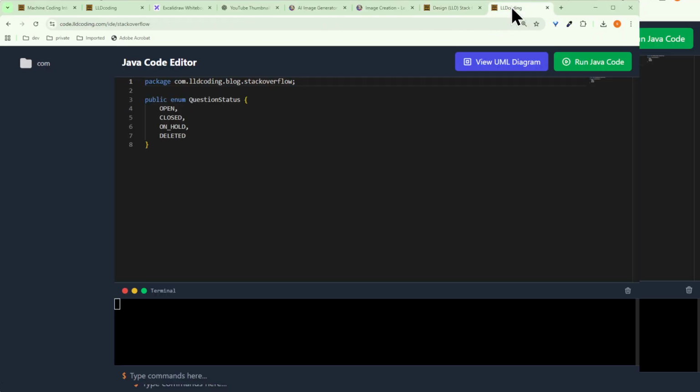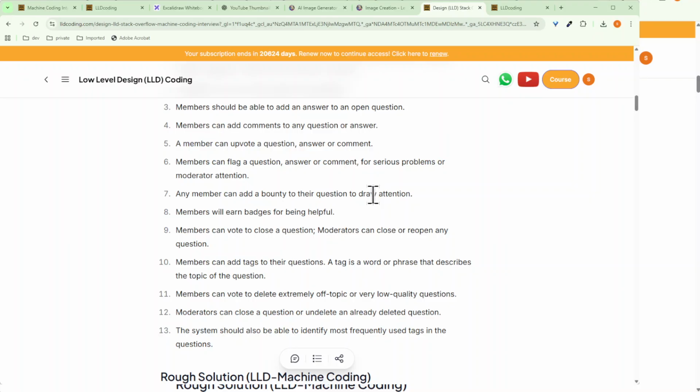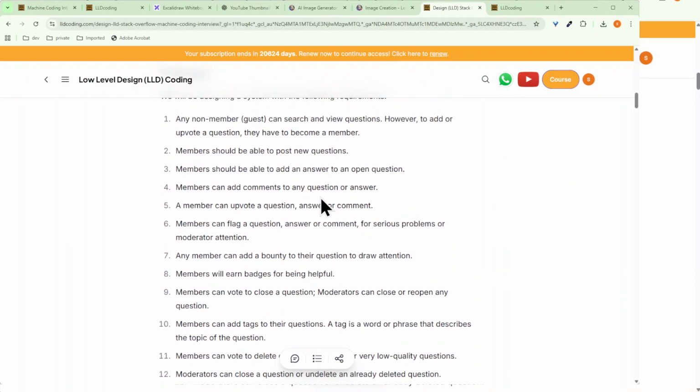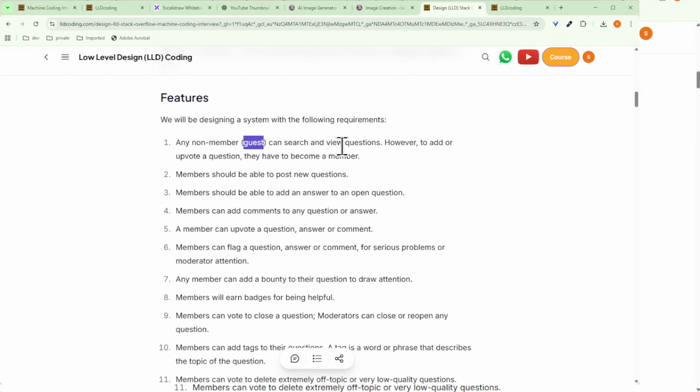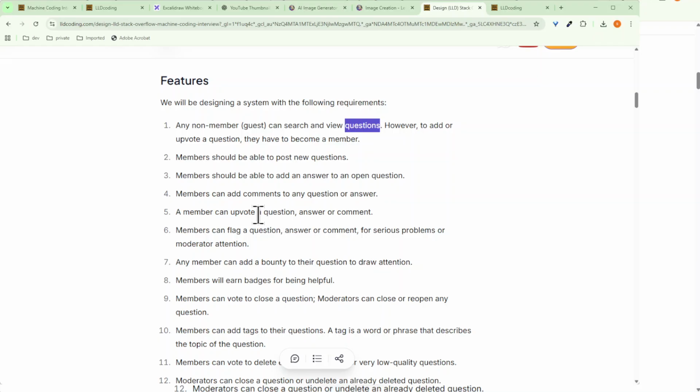Now let's go through the code and the design patterns which we are using. If we think about the basic entities we are looking at here, we have two kinds of users: one is the guest, the other one is the logged in user. Another entity is the question and the answer. Badge is also one of the entities.